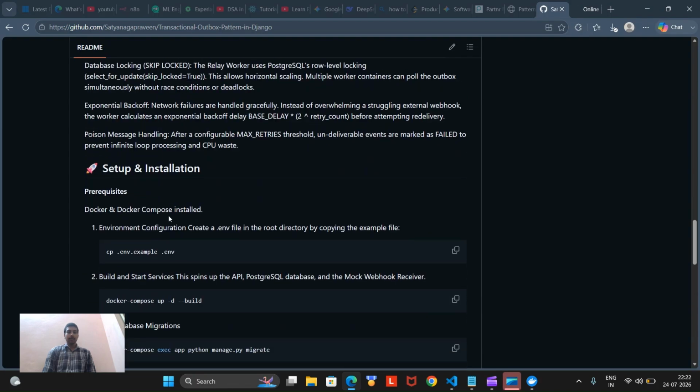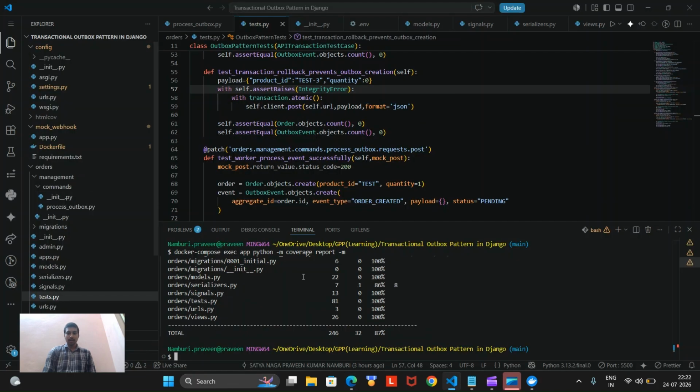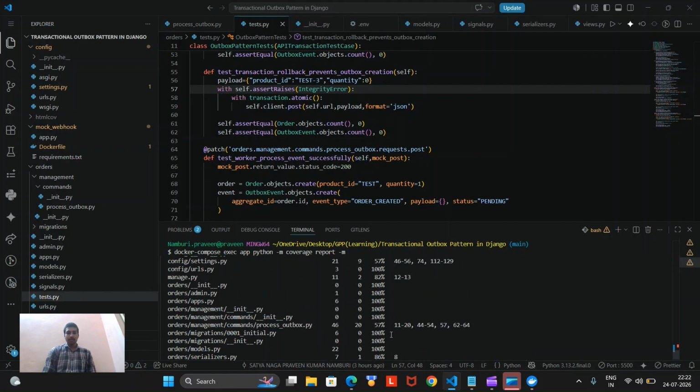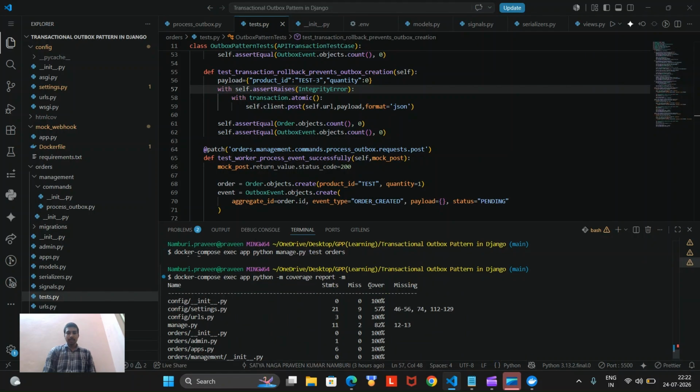So you can refer to the setup and installation. Yeah, the test coverage says that it is 87 percent. So it covers everything.